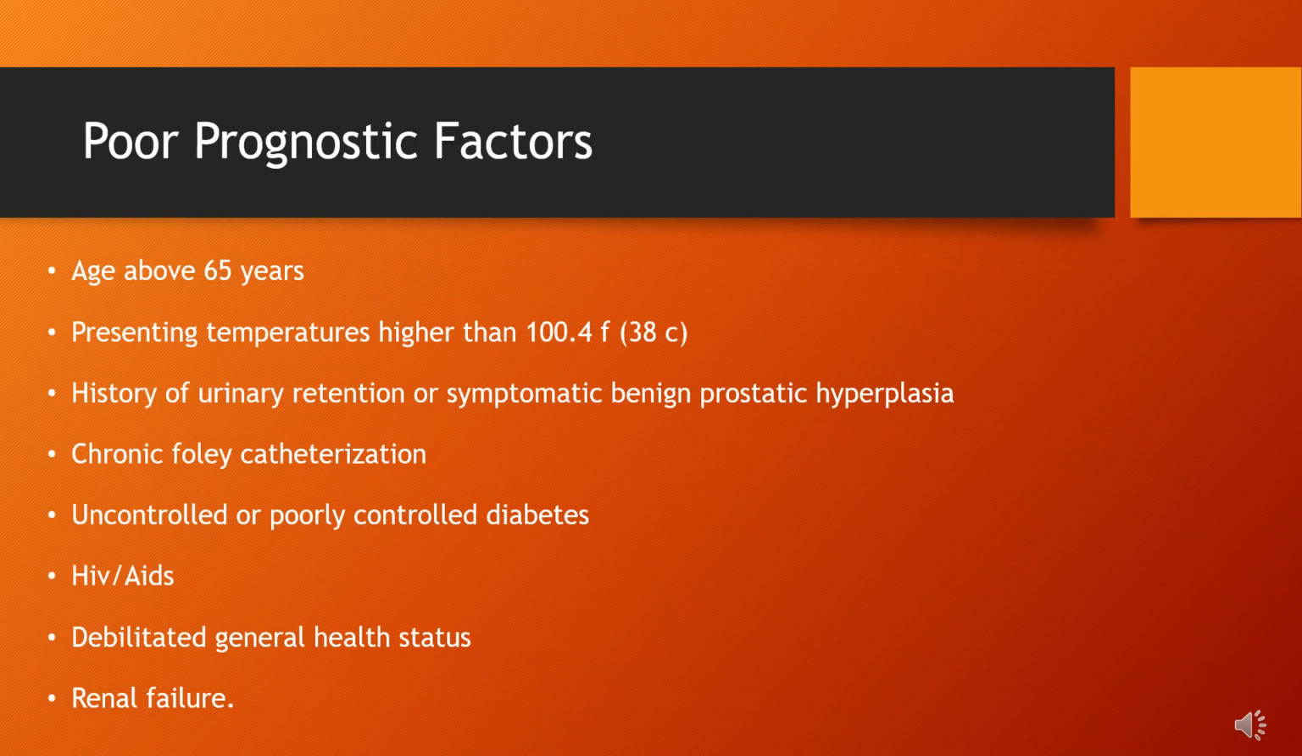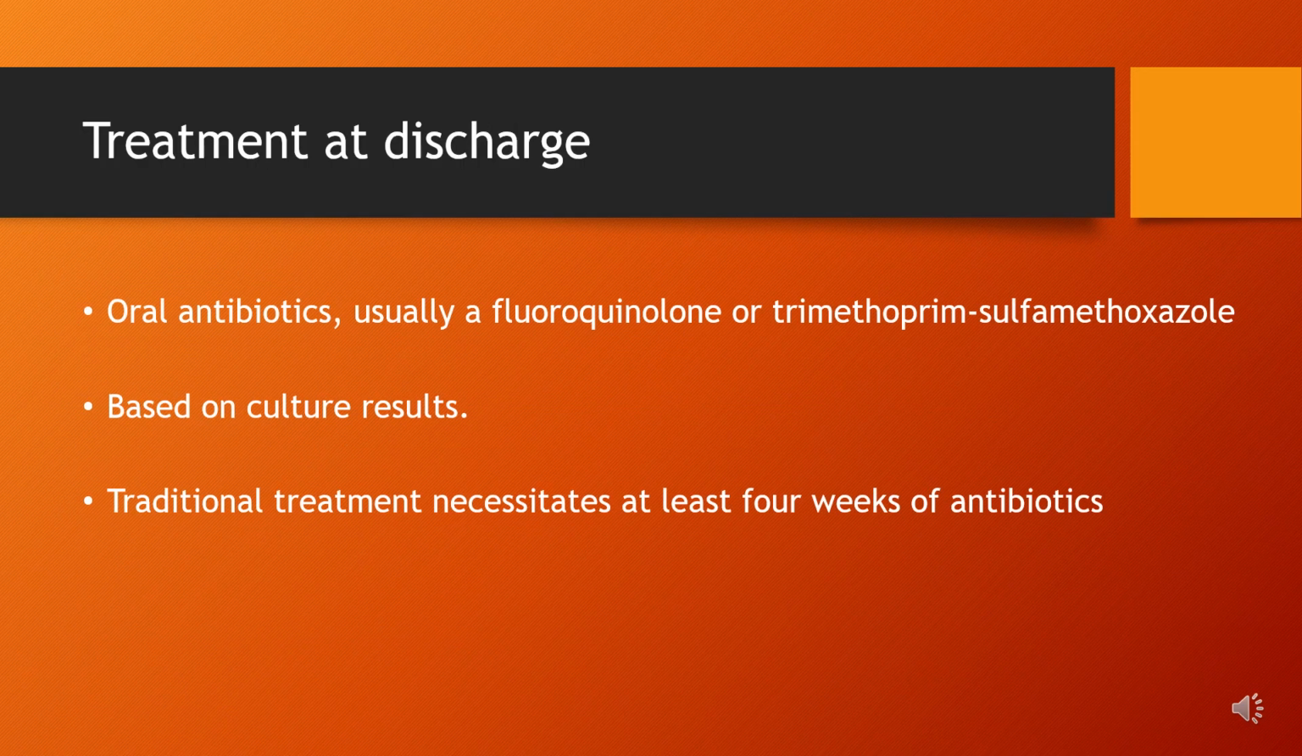Factors which indicate poor prognosis are: age above 65 years, presenting temperatures higher than 100.4 F, 38 C, history of urinary retention or symptomatic benign prostatic hyperplasia, chronic Foley catheterization, uncontrolled or poorly controlled diabetes, HIV, AIDS, debilitated general health status, renal failure. Treatment at discharge.